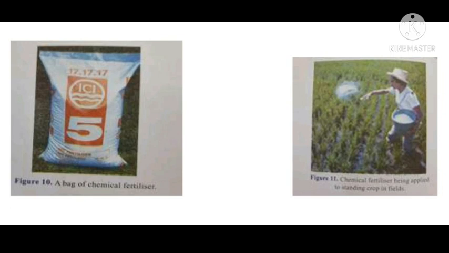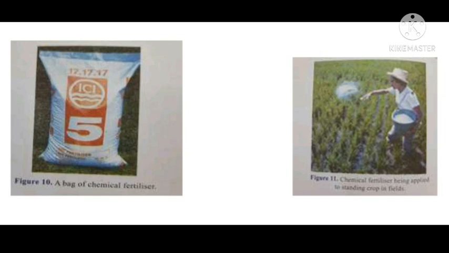Now students, the excessive use of fertilizers is harmful. Why? The excessive use of fertilizers is harmful due to its chemical nature. It makes soil less fertile, and also it can make soil highly acidic or alkaline.